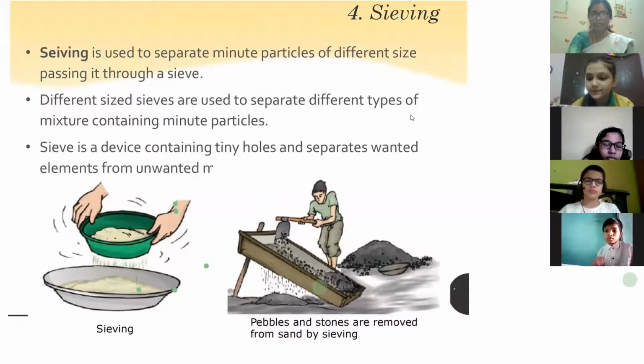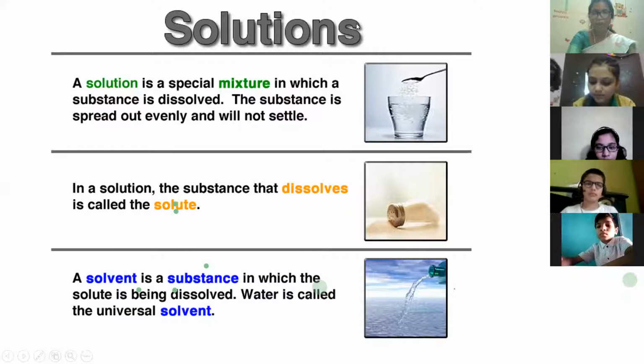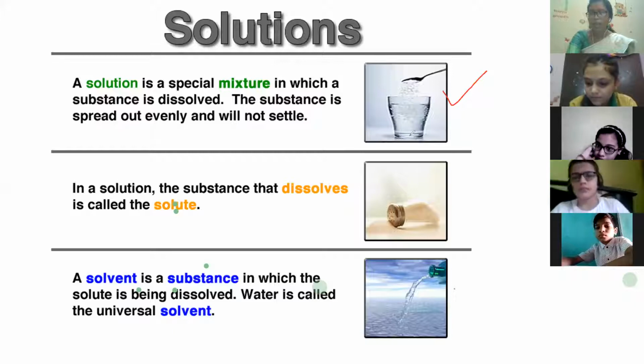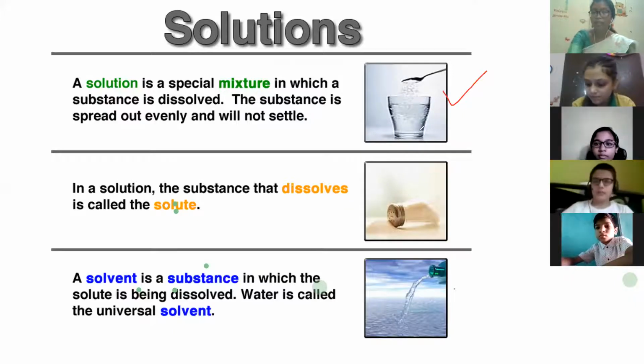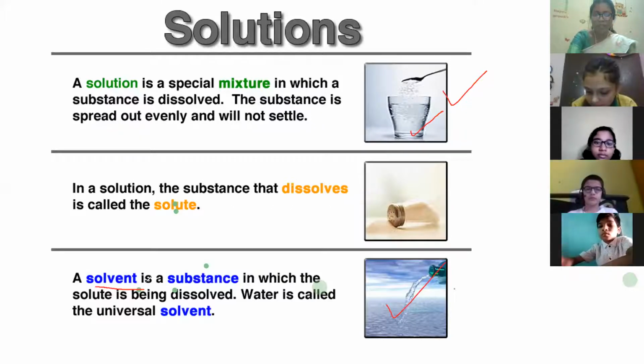So the next topic is solutions. So you know what are solutions? A solution is a special mixture in which a substance is dissolved. For example, when you are taking this particular glass, in this glass you are taking some water. So the water is actually the solvent. Am I clear? So the water is a solvent in which the solute is being dissolved.